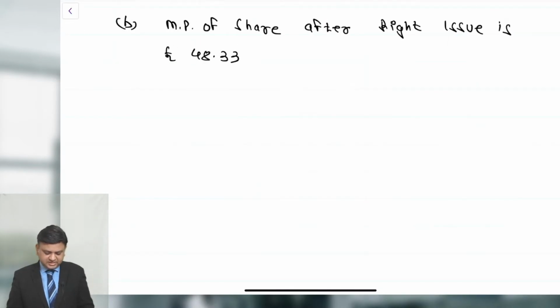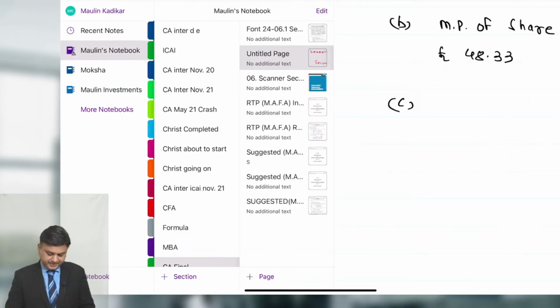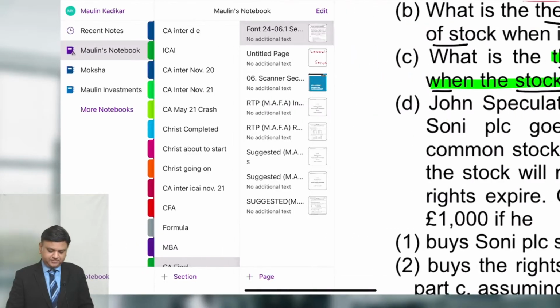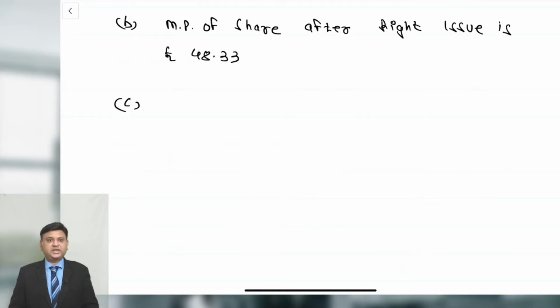The question says that if there is an expectation that the price of equity share will increase to £50 after the right issue, then what would be the theoretical value of the right?